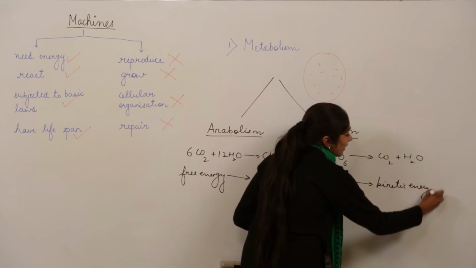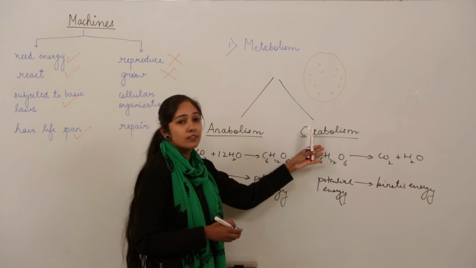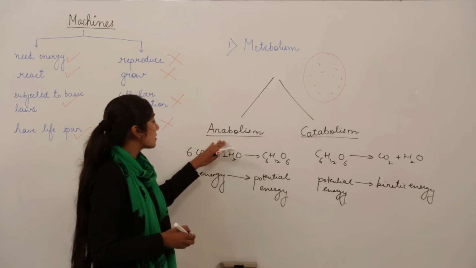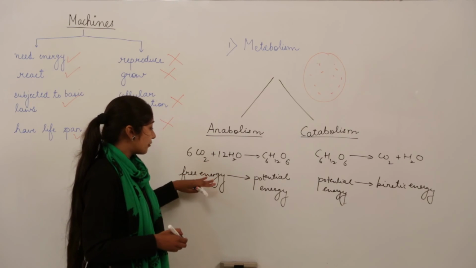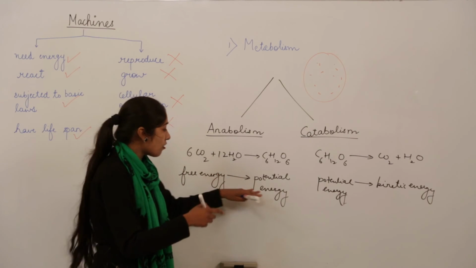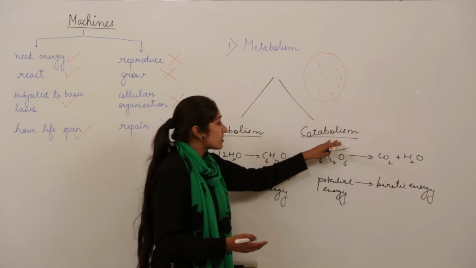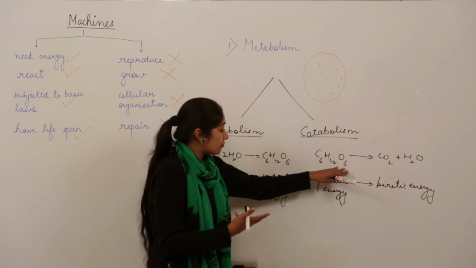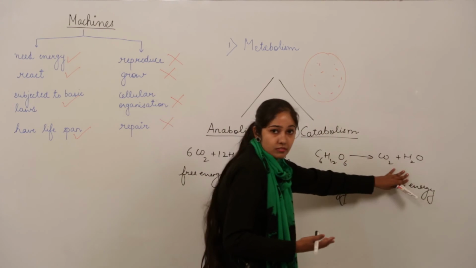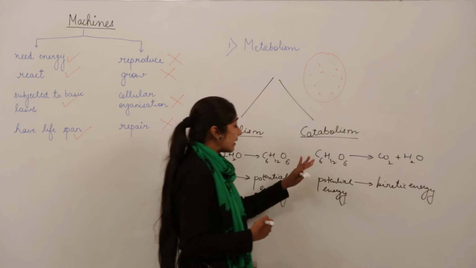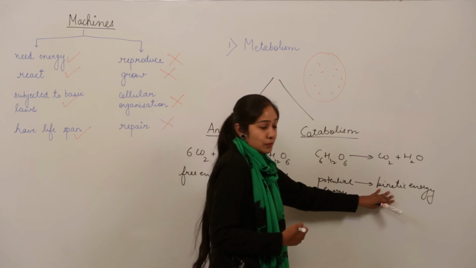This is just for your understanding so that you have a fair idea about what anabolism and catabolism mean. So anabolism are building up reactions, and in this case the free energy is stored in the form of potential energy for various life activities. And in catabolism, they are the breaking up of inorganic or organic molecules into simpler inorganic molecules, and in this case potential energy is converted into kinetic energy.